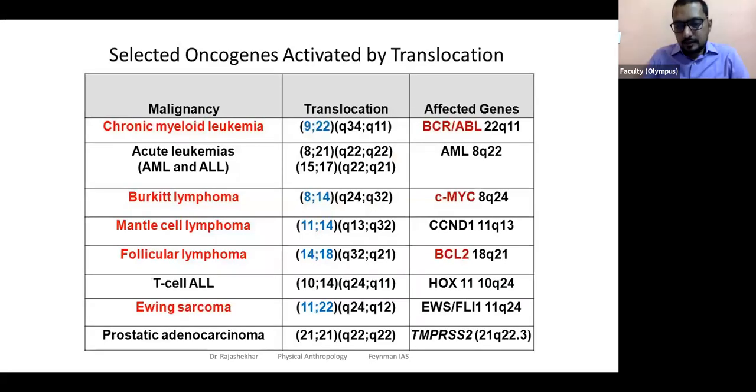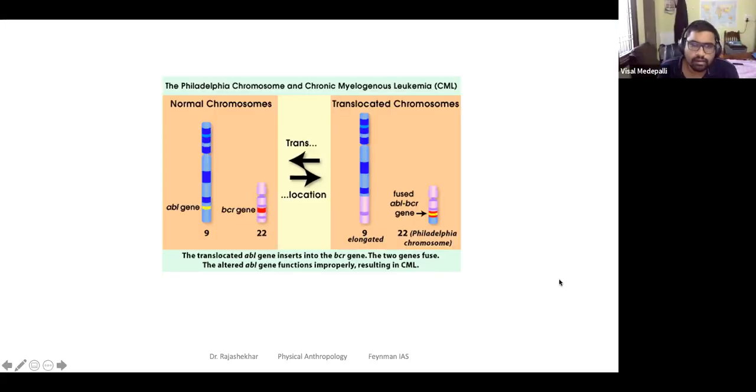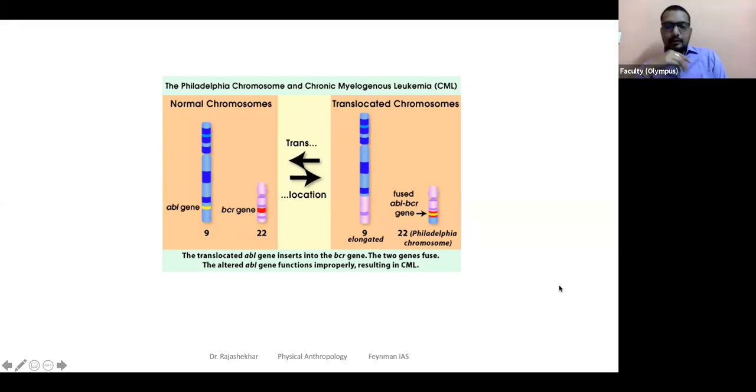So there are many such examples. The resultant chromosome 22 is called the Philadelphia chromosome. When this 22nd chromosome contains the ABL and BCR fusion, it is called a Philadelphia chromosome.